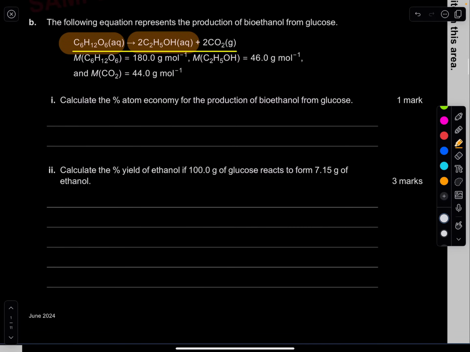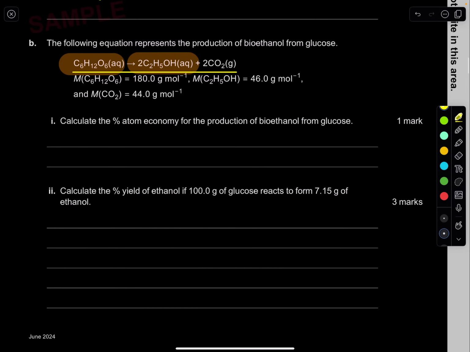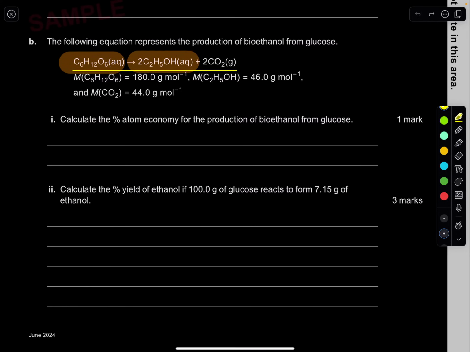So let's do it. What is the molar mass of ethanol in this case? They've given it to us already. It's 46. But remember, there are 2 of them, so we write 2 times 46. Ethanol has a molar mass of 46, but there are 2 of them, so we double that.